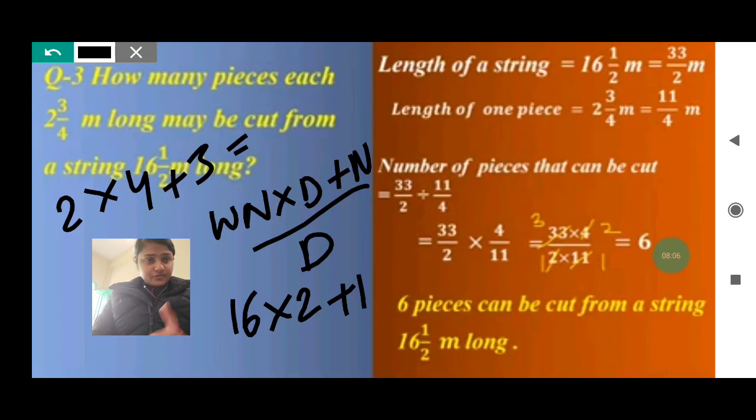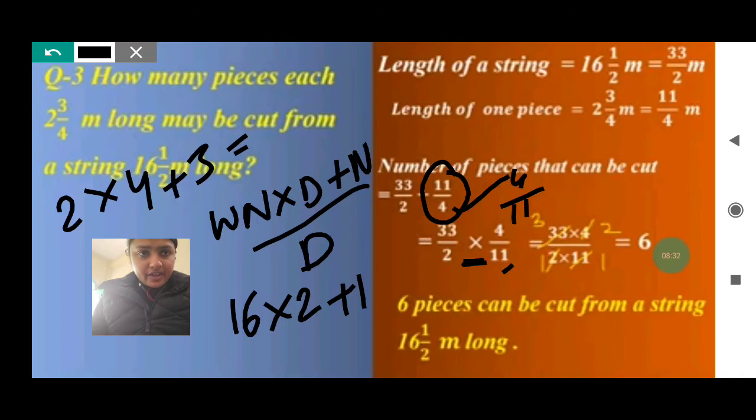Now we have to divide both. 33 by 2 divided by 11 by 4, which I have written here. After that, do the reciprocal of the second number because we have to change the division sign into multiplication. So when we put the multiplication sign, the second fraction will get changed, and it will be reciprocal. So 11 by 4 will become 4 by 11, which you have written here.